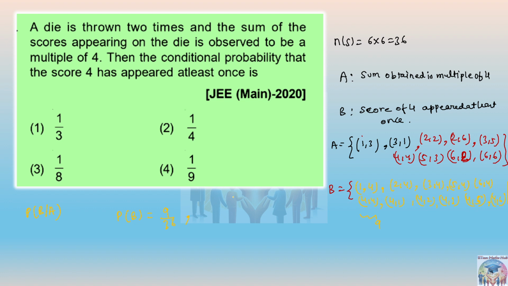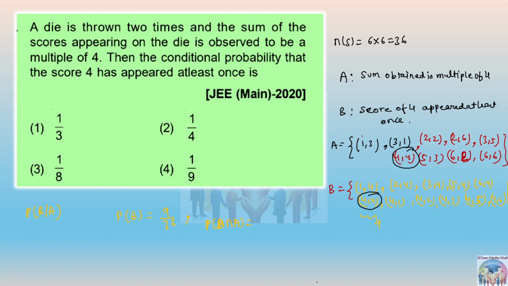Probability of A we don't need, rather we need the probability of B intersection A. B intersection A means those numbers in which 4 should appear at least once, as well as sum obtained should be a multiple of 4, right? So I will show you that the number can be only one here, which is 4 comma 4. Yes or no?